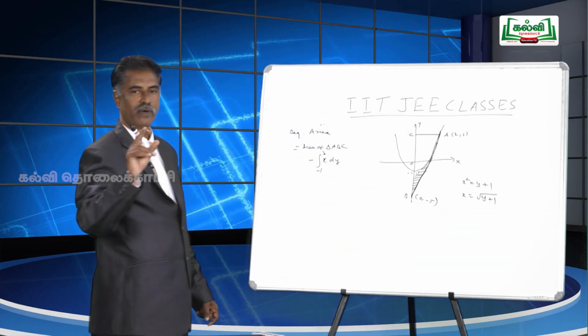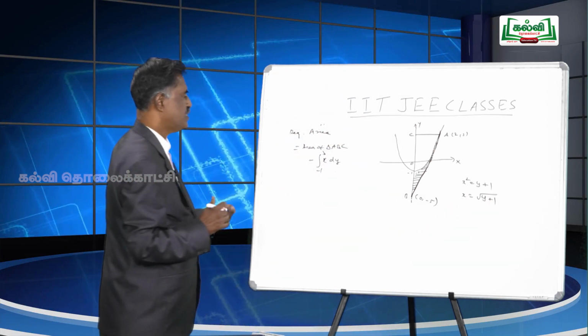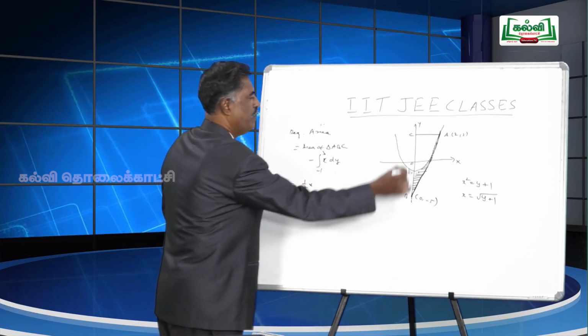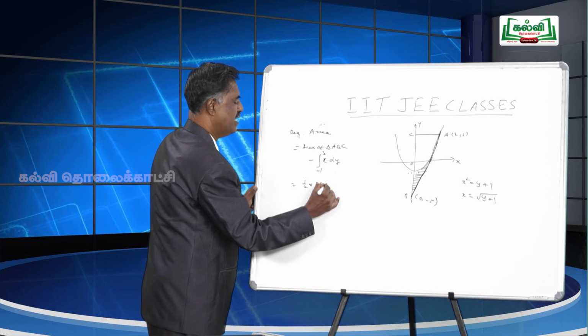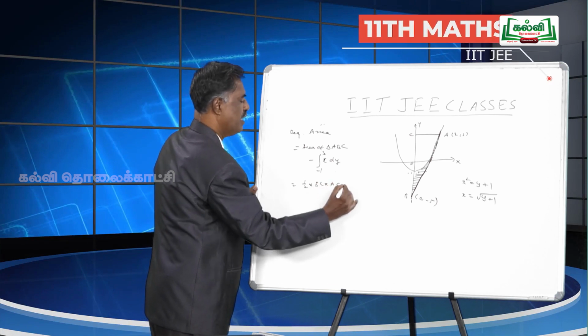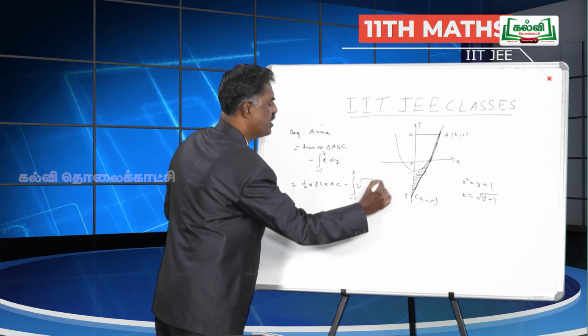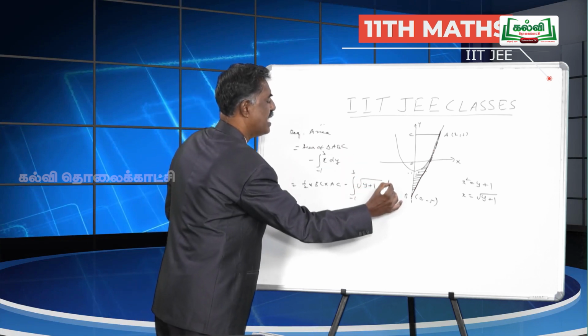And you know, square root can be written as whole power half. So it is the area of triangle ABC, half into base BC into height AC, minus the integral from minus 1 to 3 of x, which is square root of y plus 1 dy.